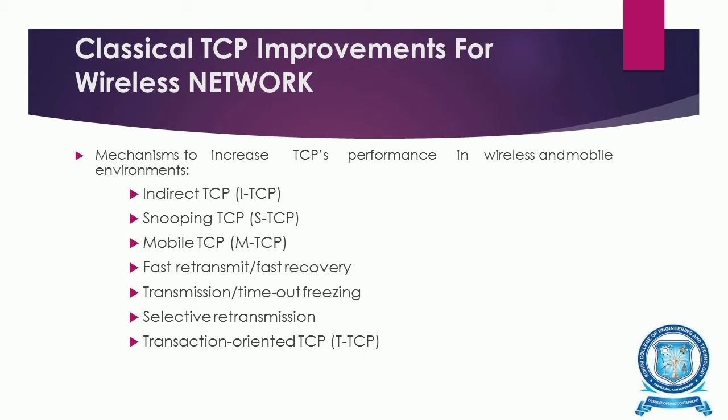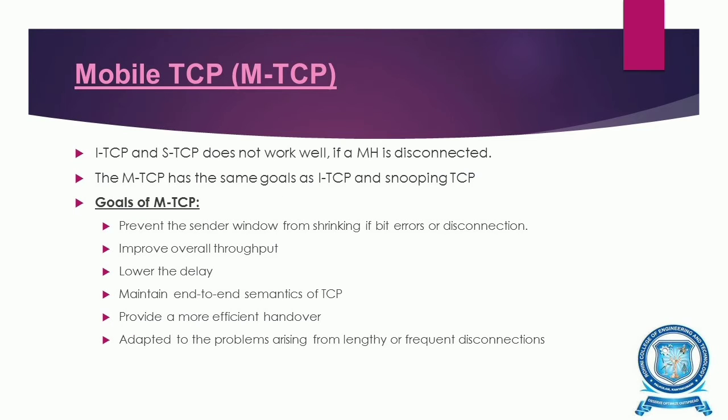So now let us see about the classical TCP improvements for the wireless network. Mechanisms to increase the TCP's performance in wireless and mobile environments are indirect TCP, which we call ITCP, snooping TCP, which we call STCP, mobile TCP, which we call MTCP, fast retransmit or fast recovery, transmission or timeout freezing, selective retransmission, and transaction oriented TCP, which we call TTCP. Now let us see about mobile TCP or MTCP.